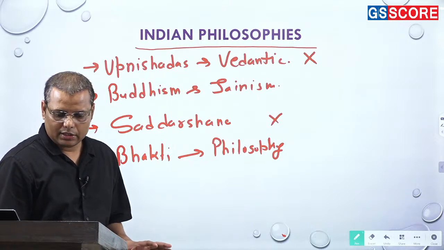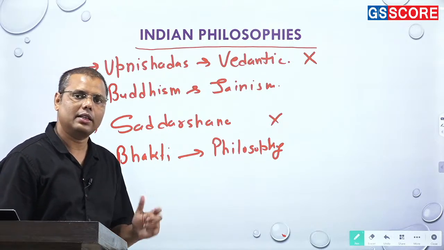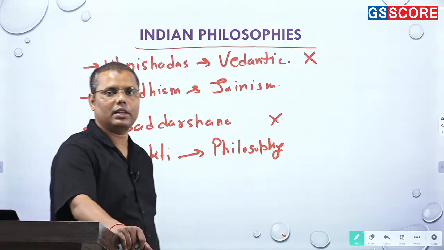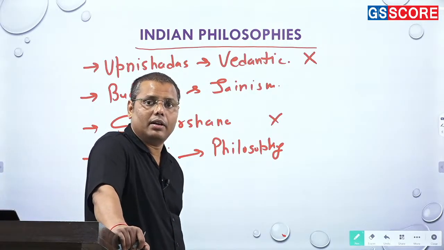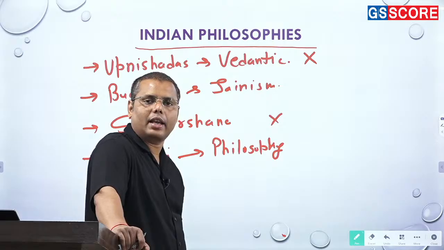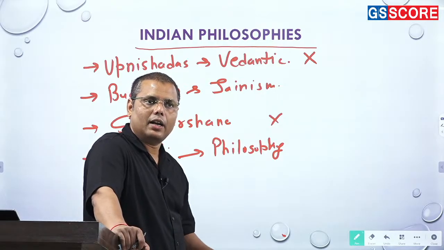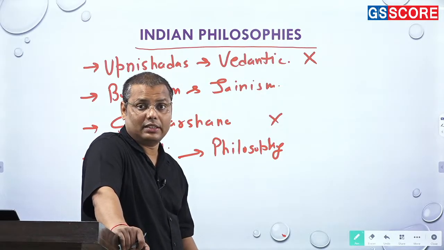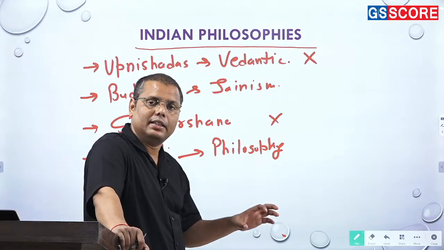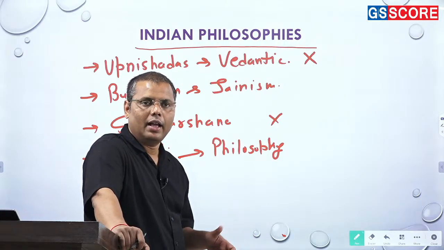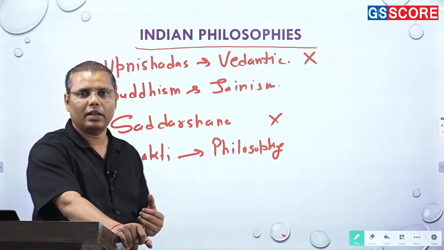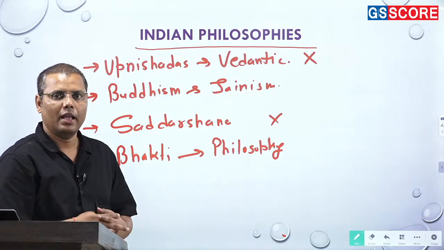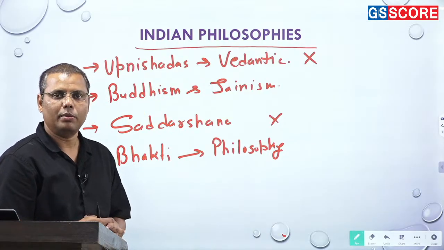He comes up with the Visishtadvaita, that is the qualified non-dualism, and Madhavacharya. These are at least three philosophers who are quite important. Last year in UPSC optional they asked about the trimurti philosophers. So basically these three fall in this category, and earlier also in prelims they have asked a question on this, right? So that's why I believe that this is a very important area, and in fact with respect to the consolidation of Hinduism, these three had majorly contributed.